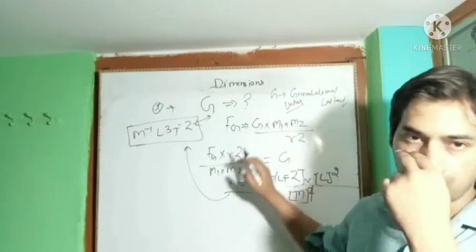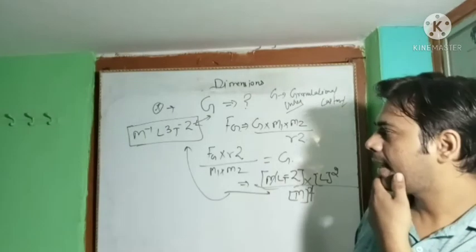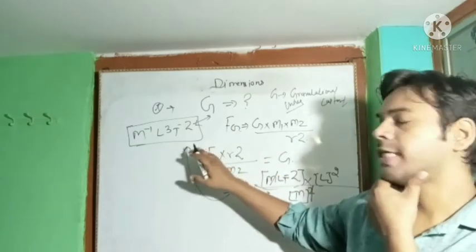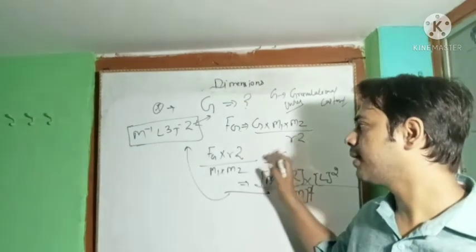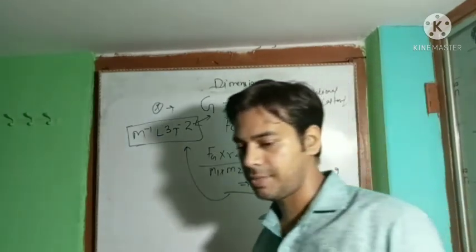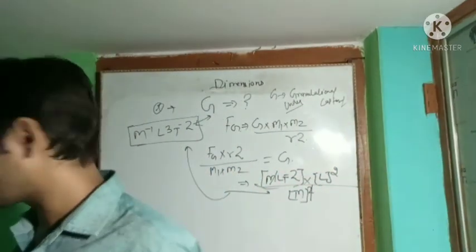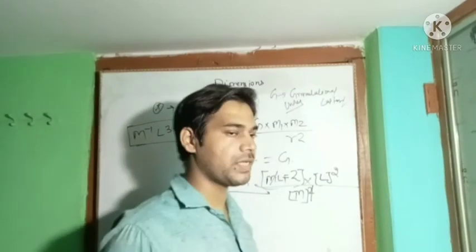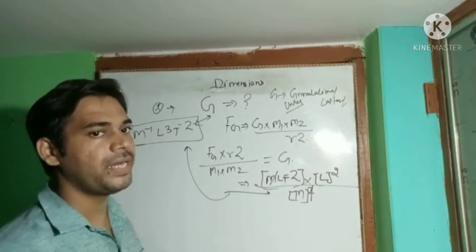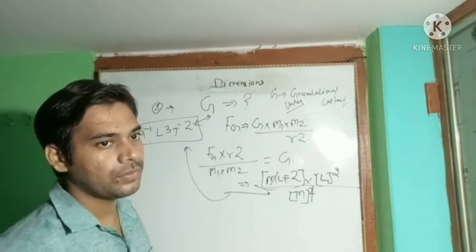First, we write the formula of the gravitational force, then arrange all these variables on one side, and G will be on the right hand side. Put the value of all these variables and you will get the dimension of the capital G. This is a very famous constant, the universal gravitational constant, and it is asked many times in question papers.